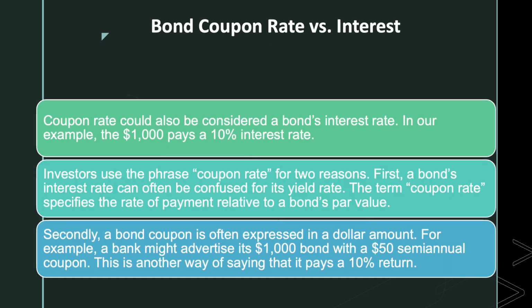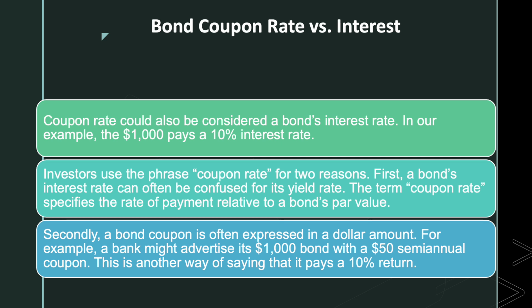Now, bond coupon rate versus interest. Coupon rate could also be considered as a bond's interest rate. In our example, the $1,000 pays a 10% interest rate. Investors use the phrase coupon rate for two reasons.